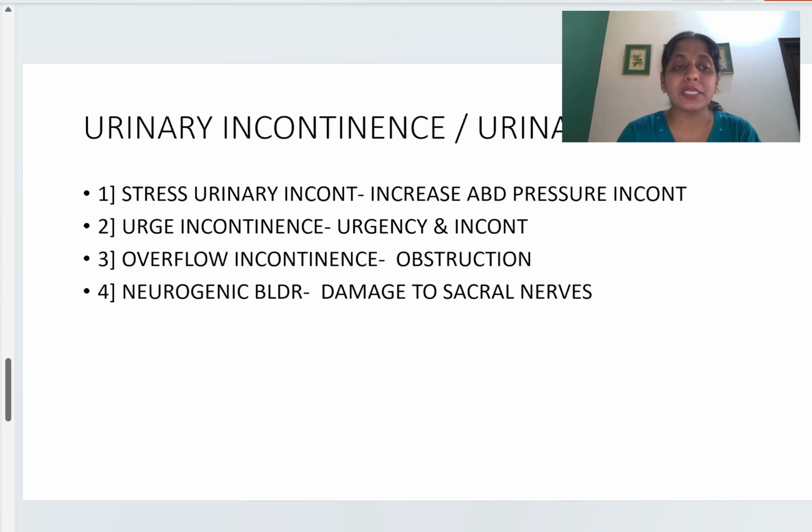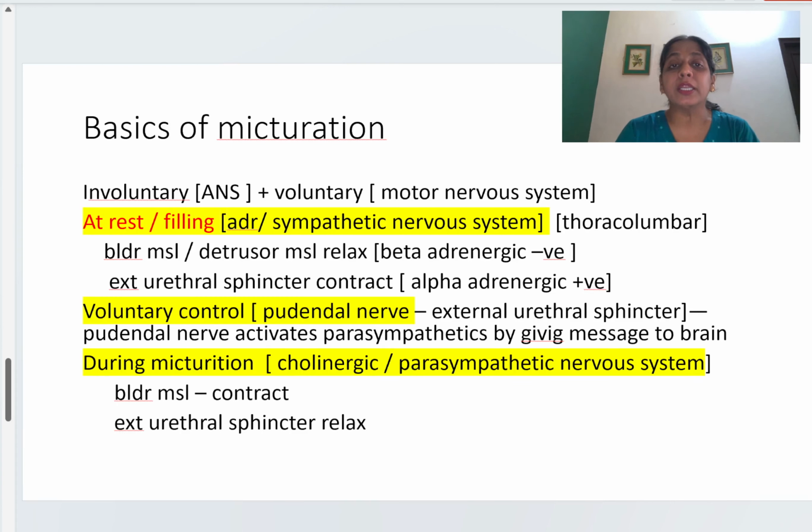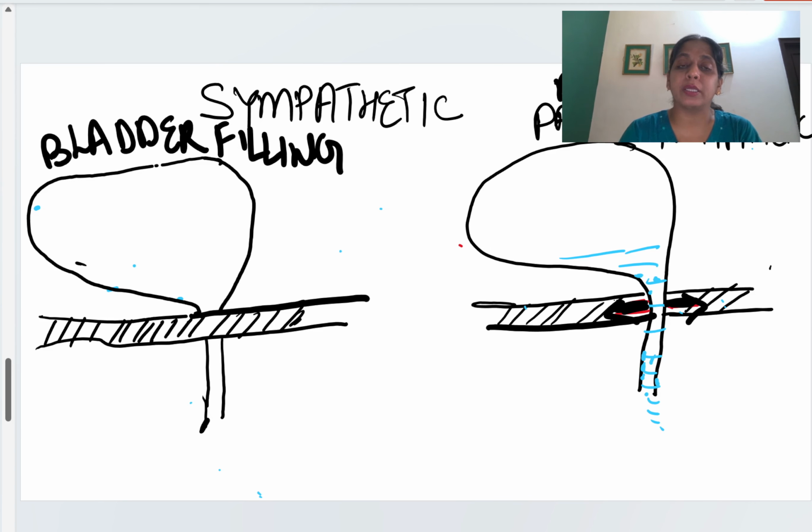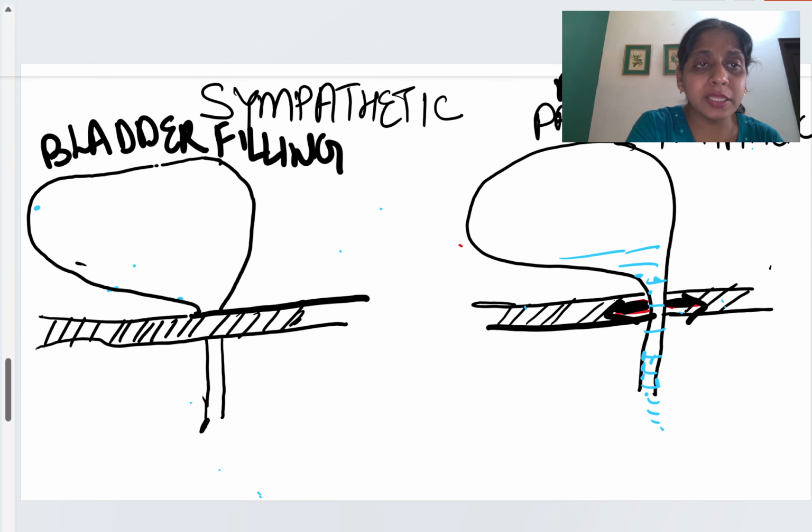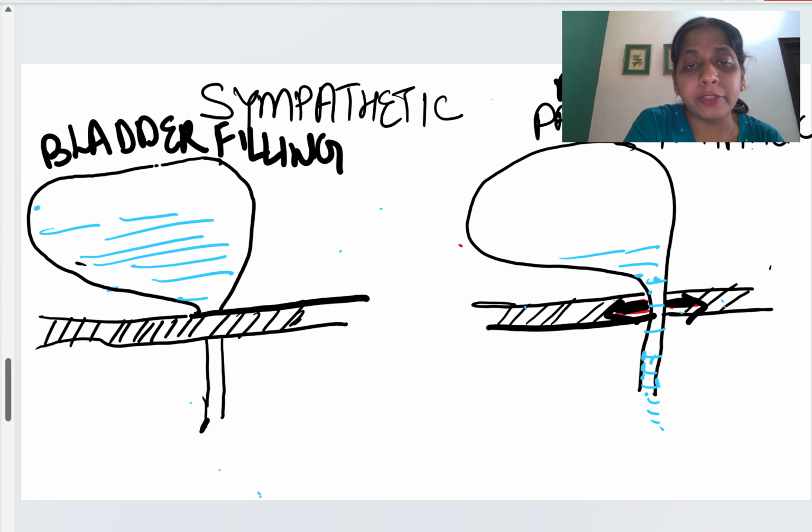So let's study the basics of micturition now. You all know that in micturition there is involuntary control and voluntary control. When I say involuntary, it means the autonomic nervous system, and when I say voluntary, it means the motor nervous system. So let's see the physiology of micturition. Now this is the bladder. There are two phases. One phase is in which this bladder is getting filled with urine.